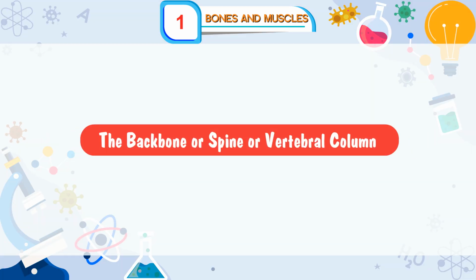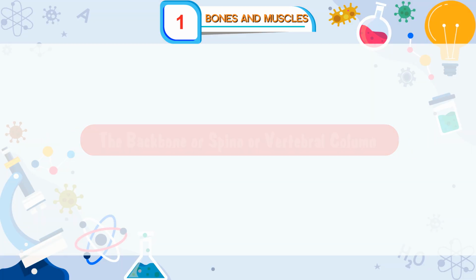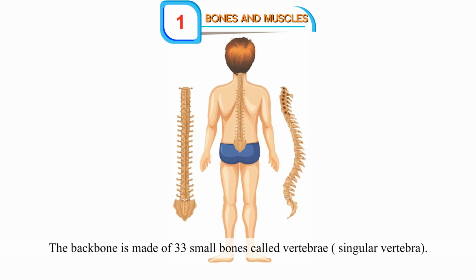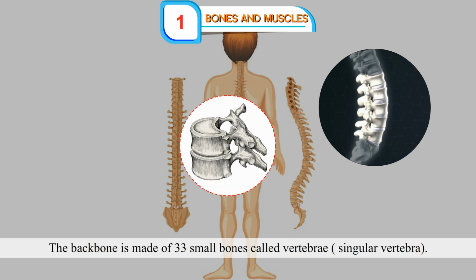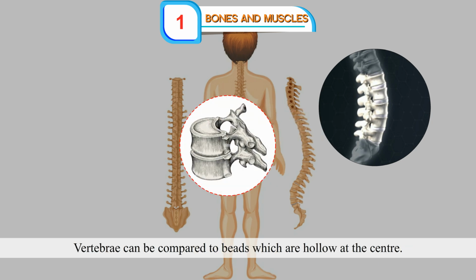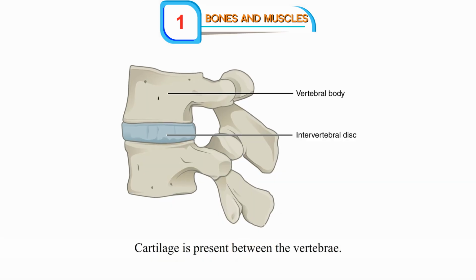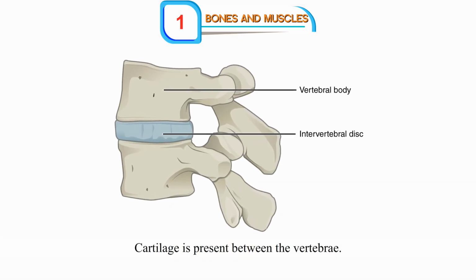The backbone, or spine, or vertebral column. The backbone is made up of 33 small bones called vertebrae, singular vertebra. Vertebrae can be compared to beads which are hollow at the center. The backbone protects the spinal cord. Cartilage is present between the vertebrae.